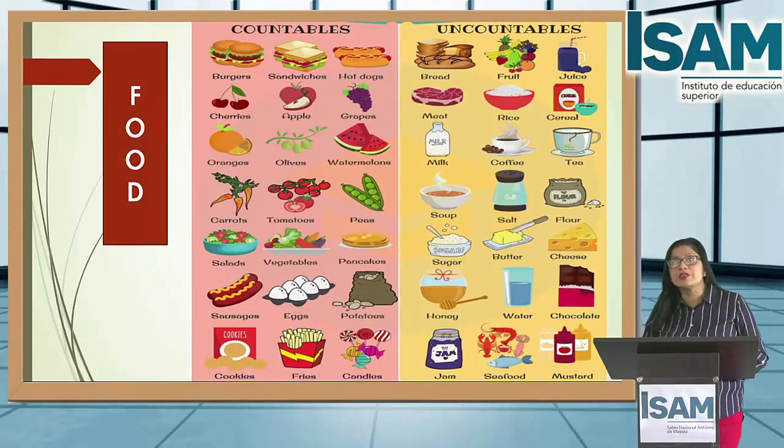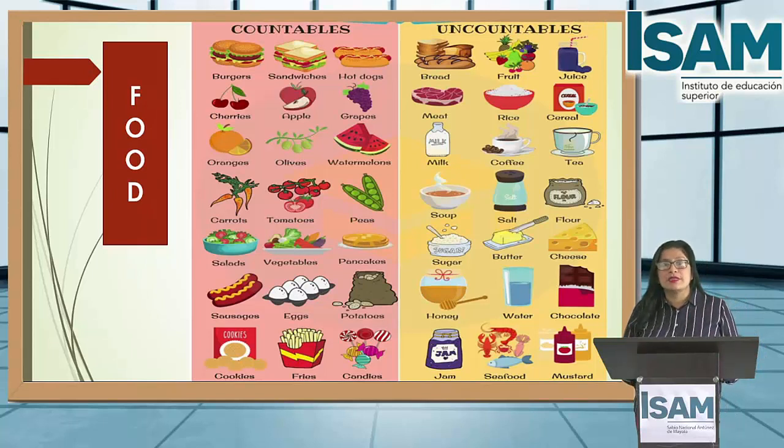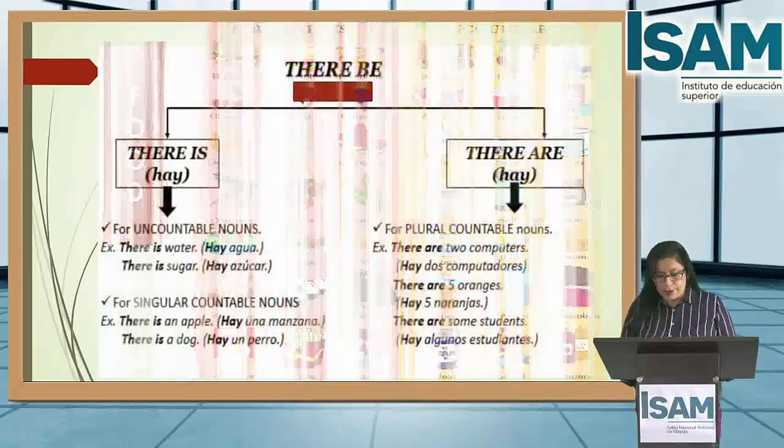Okay, here students, you have learned nouns, countable nouns and uncountable nouns, right?